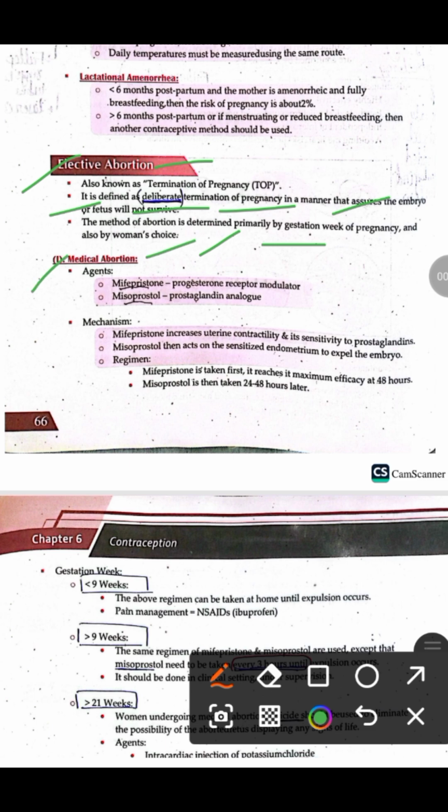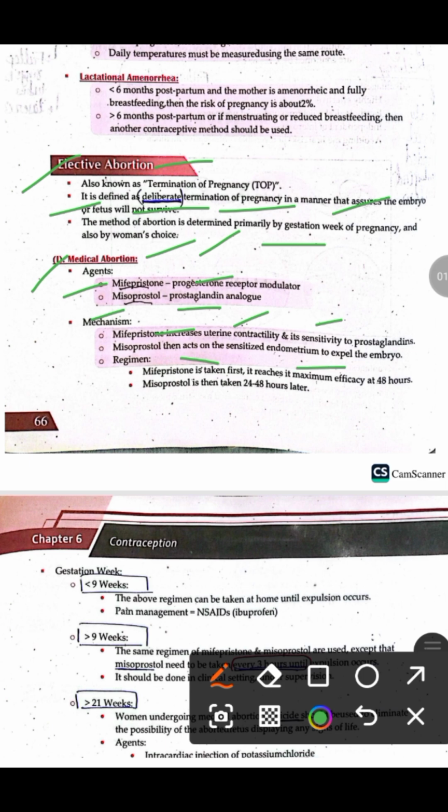Now let's talk about medical abortion. The agents used for medical abortion are mifepristone, which is a progesterone receptor modulator, and misoprostol. Misoprostol is a prostaglandin analog, and mifepristone increases the uterine contractility and also increases sensitivity to the prostaglandin, whereas the misoprostol then acts on the sensitized endometrium to expel the embryo.